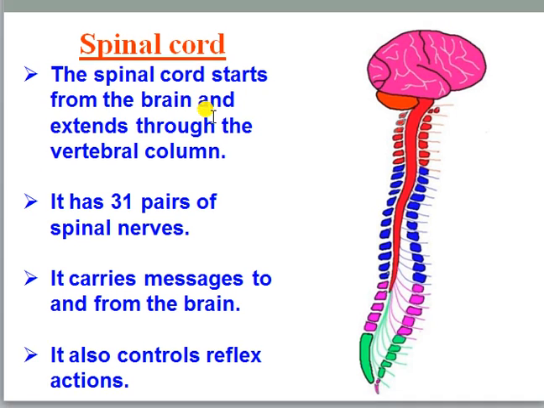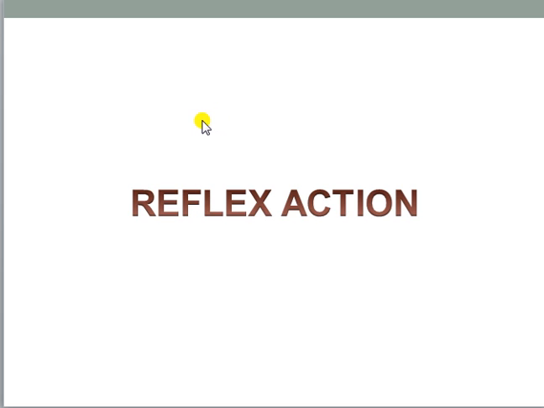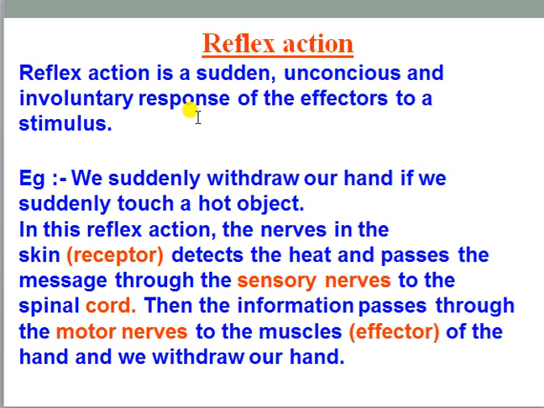Now I am entering the next portion, that is reflex action. Let's see what reflex action is. Reflex action is a sudden, unconscious and involuntary response of the effectors to a stimulus. So reflex action is a sudden, unconscious, involuntary response against any kind of stimulus, done by the effector organ. Always keep it in your mind, reflex action is an unexperienced action, because from previous time no experience is gathered in our brain. For the first time we are facing this kind of stimulus, and against that we automatically give the response.